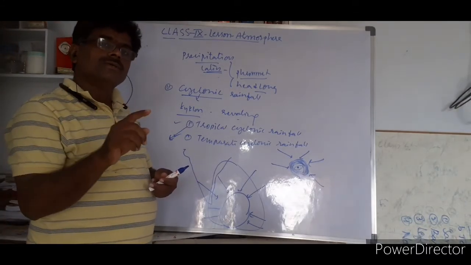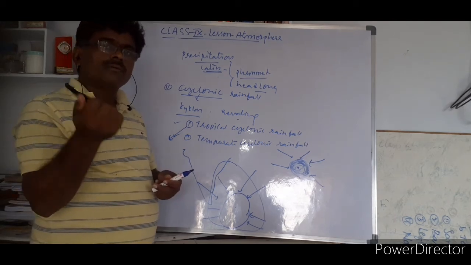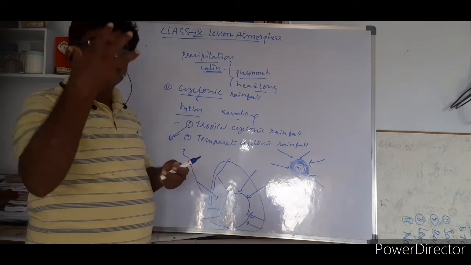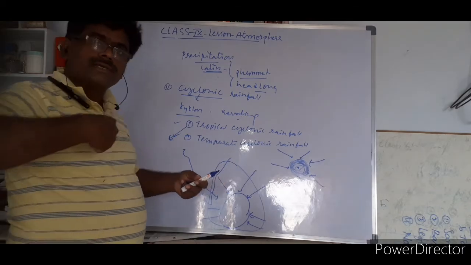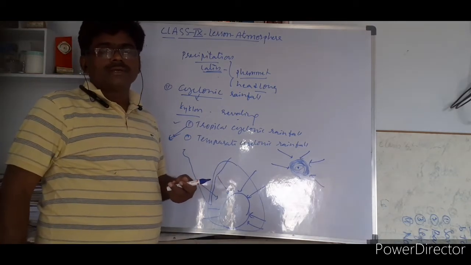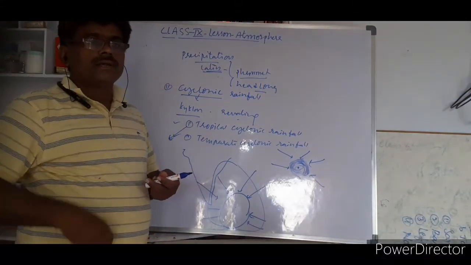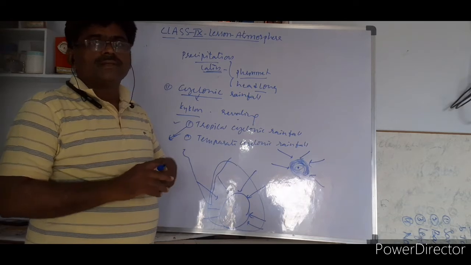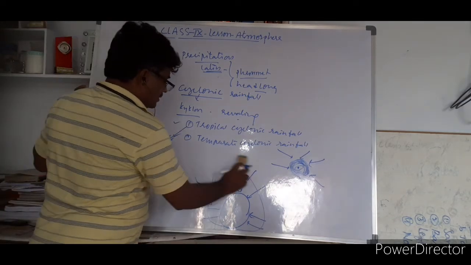Particularly, since it is taking place in the ocean, its effect is more, because from the ocean it can take more moisture. And when more and more moisture is added in this process of adjusting winds, the cloud has more water, so that's why cyclonic rainfall takes place. Wherever there is heavy rain, the area will be disturbed and all the things will be washed out. This is called cyclonic rainfall, particularly in the tropical area.